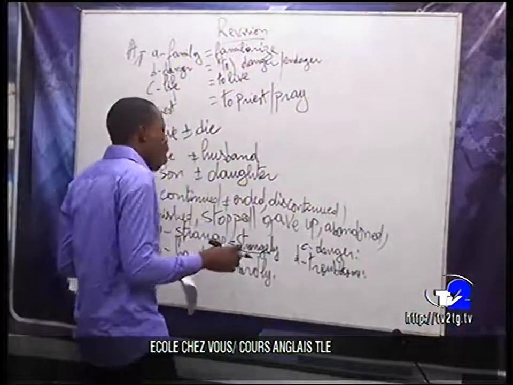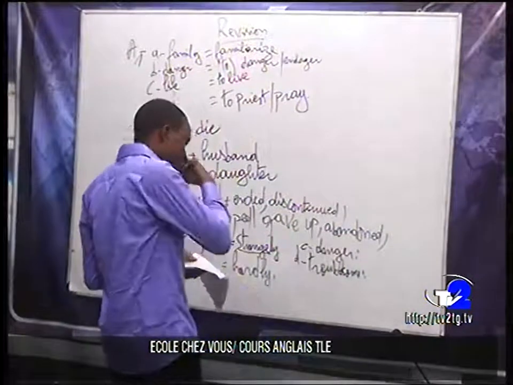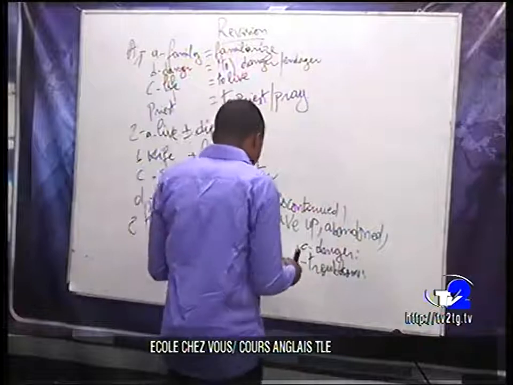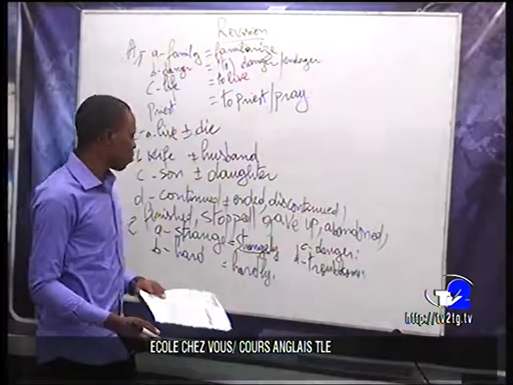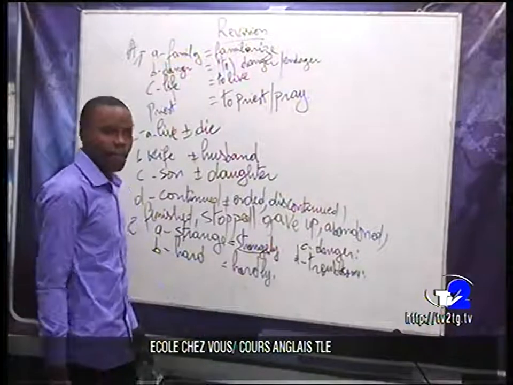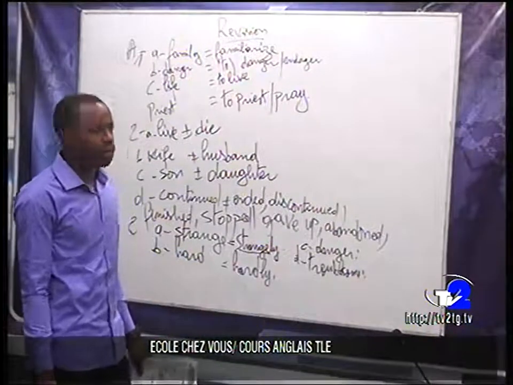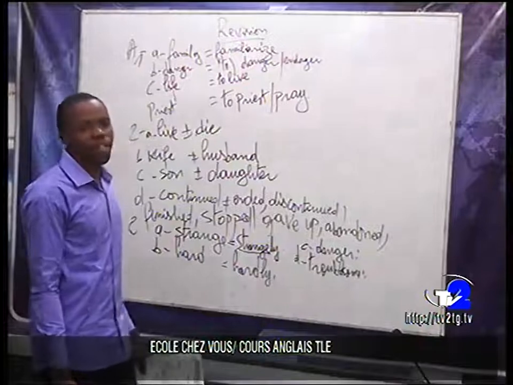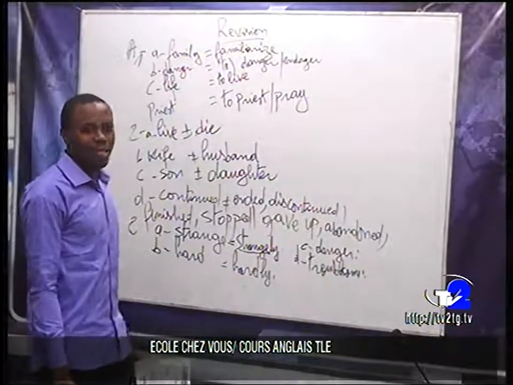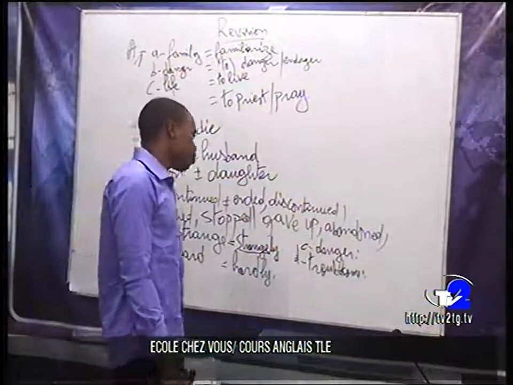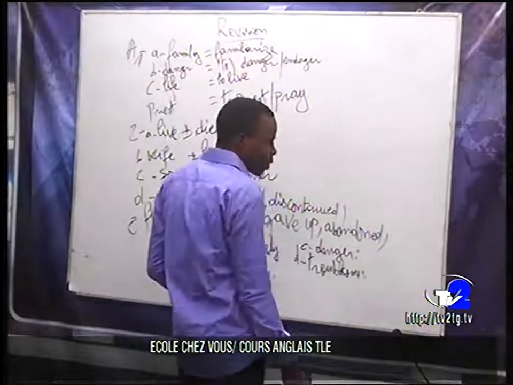Okay, we have danger. As I was saying, shall we say dangerly? No. We shall not say dangerly, but we will rather say dangerously.